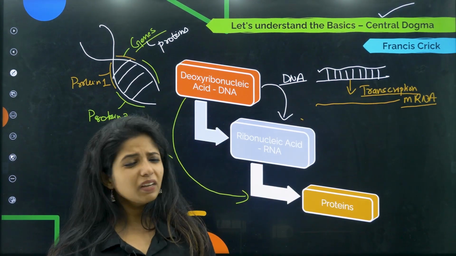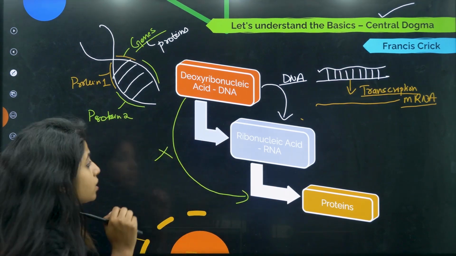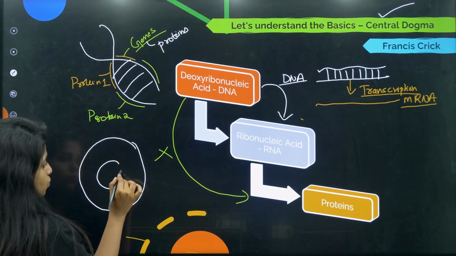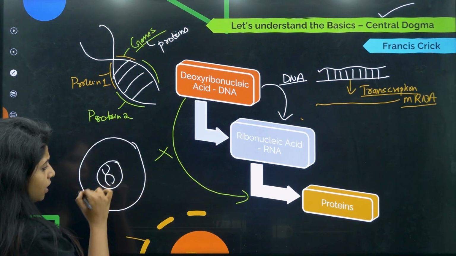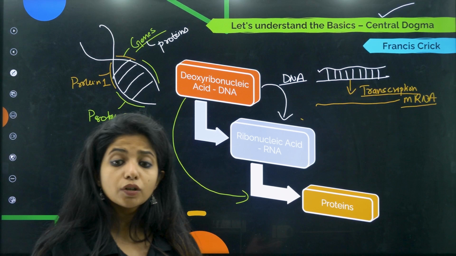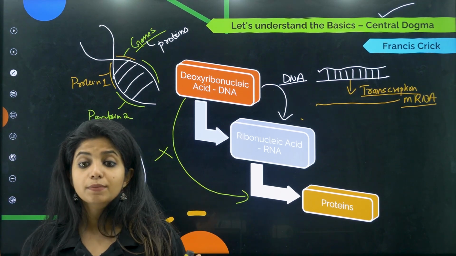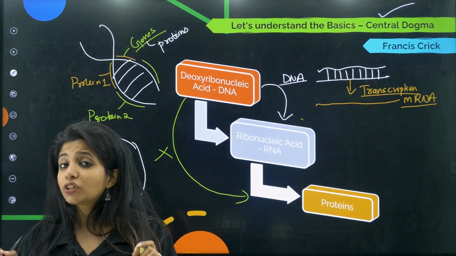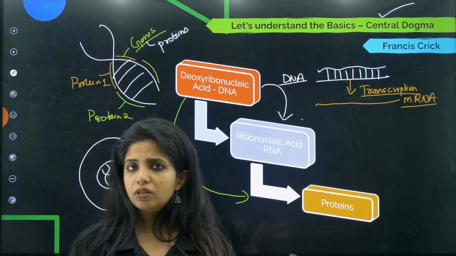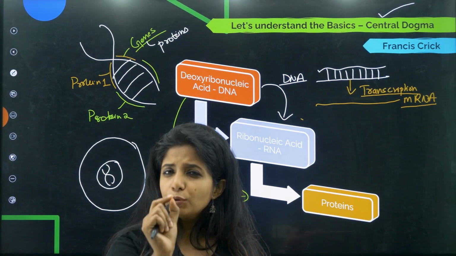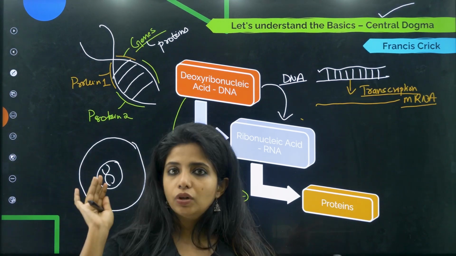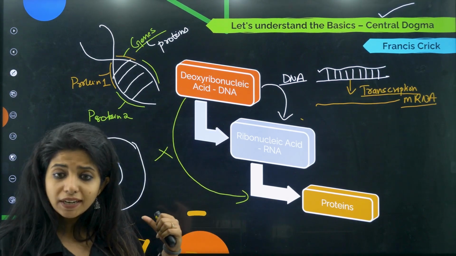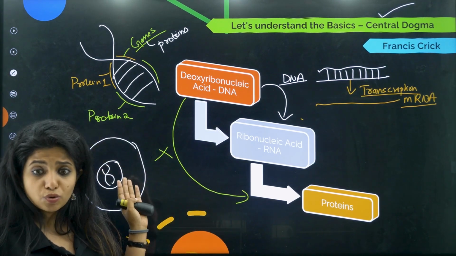But why is this happening? Why can't DNA directly make proteins? Because there is a catch, and the catch is that in our cell there is something that is known as nucleus, and inside our nucleus resides our DNA. Why can't it be outside? Because outside there are so many reactions happening, there will be so many enzymes, and these enzymes or these reactions could have an impact on the DNA. And you have studied in the previous lesson that even one single mutation in our DNA can lead to some diseases. For example, sickle cell anemia, it's caused like that only. So can we take the risk of sending our DNA outside to this region, which is too much risky?